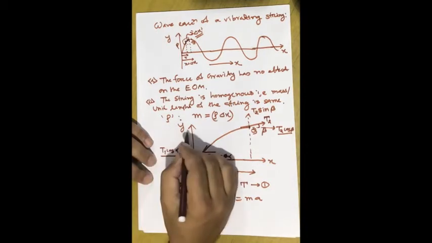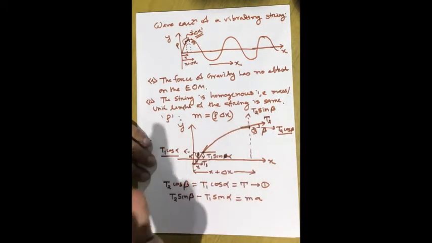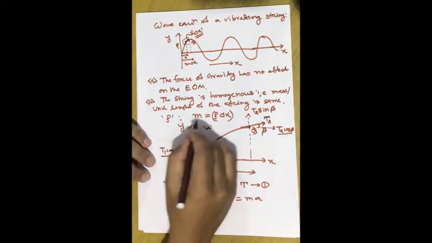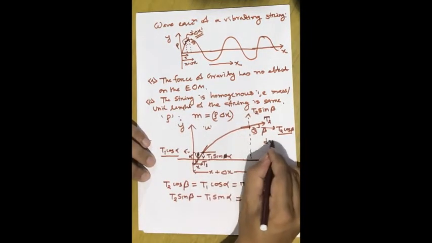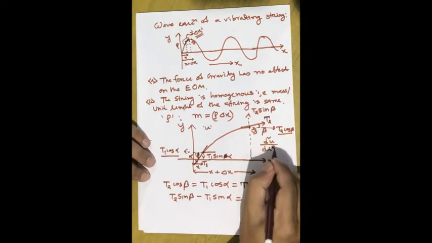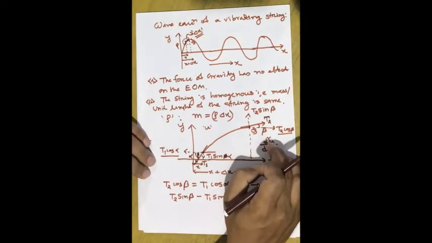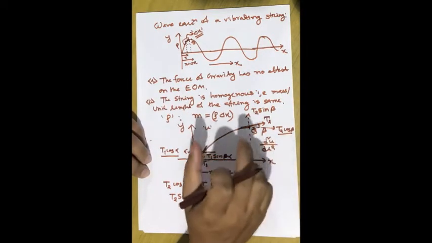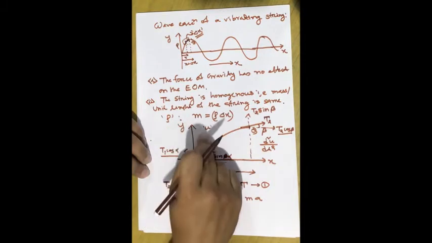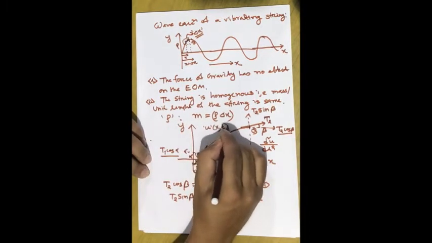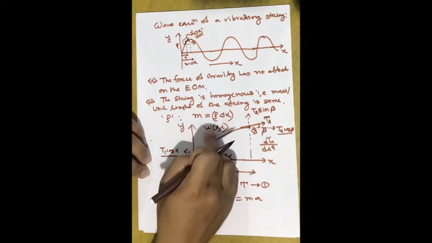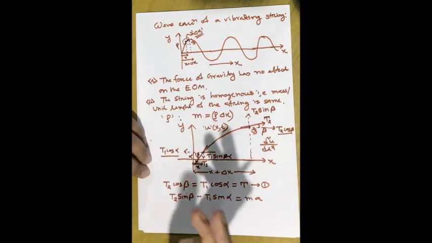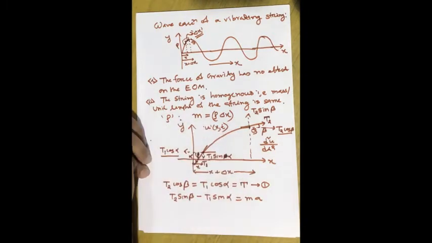Okay, and now in the y direction, the displacement of the string at that point is equal to u. So the acceleration in the normal case would have been d2u by dt square, because if we differentiate displacement twice with respect to time, you will get the acceleration. But in this case, you should keep in mind that u is a function of both x and t. Okay, it's a periodic function of both x and t.